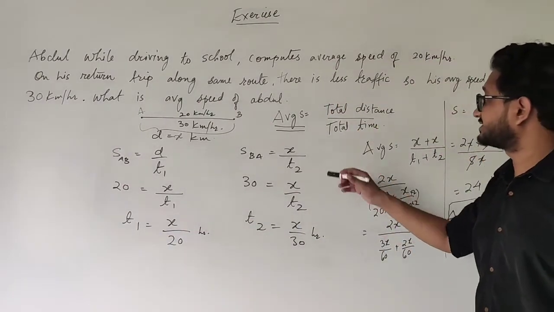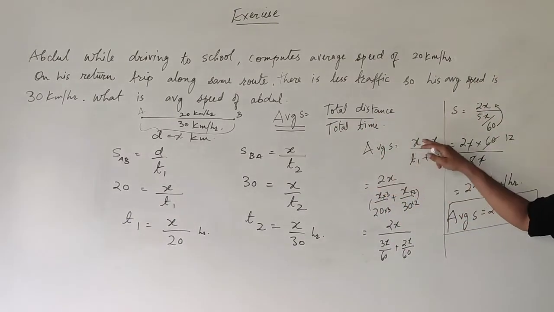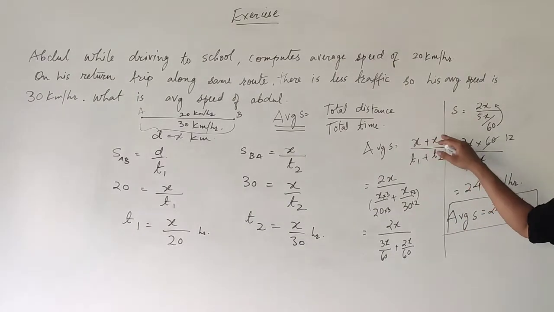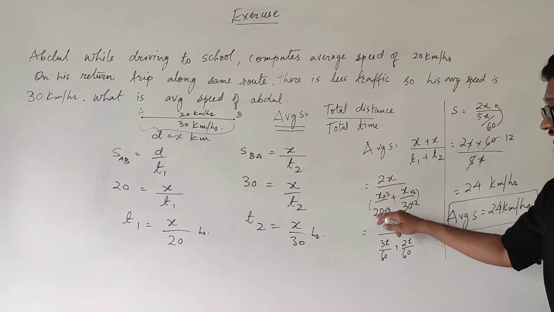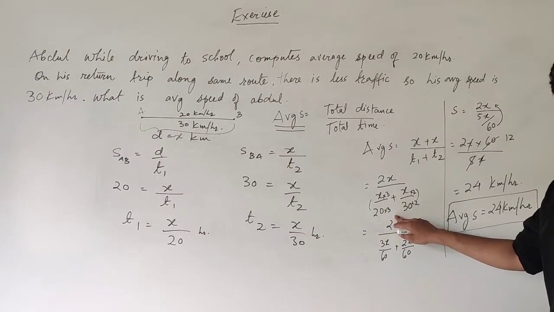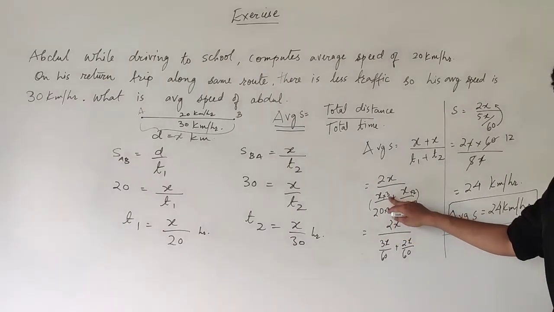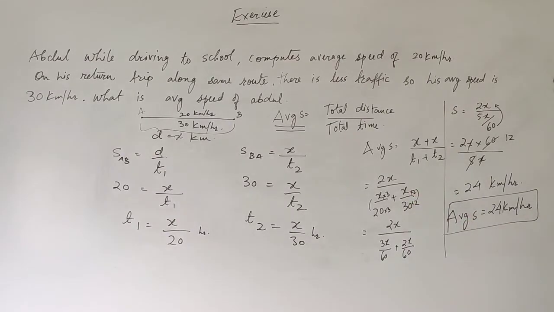Now for the final part, that is total distance upon total time. The average speed states total distance upon total time. So x plus x is the total distance, and time is t1 plus t2. So 2x upon x upon 20 plus x upon 30. For 20 and 30 we take the LCM, that is 60. So multiplying 20 by 3 will give us 60. Similarly we multiply the numerator as well, that is 3x. Similarly over here we multiply by 2, so it becomes 2x, and 3x upon 60 plus 2x upon 60. The LCM is the same, so we write 3x plus 2x, that is 5x upon 60.